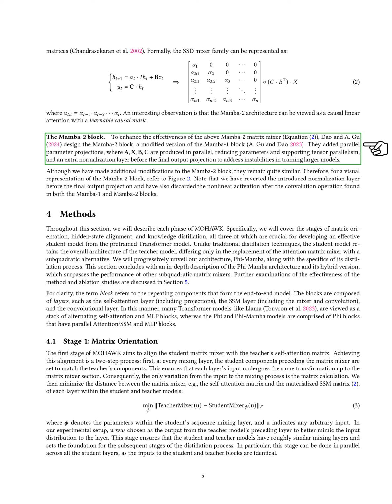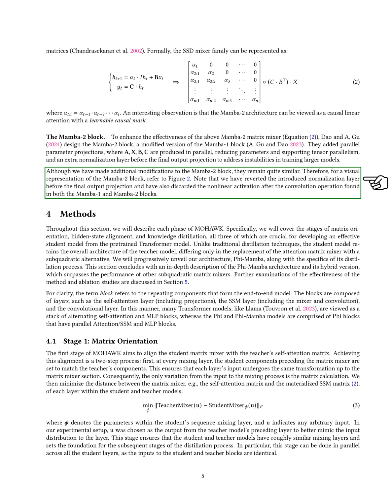To improve the Mamba 2 matrix mixer, we designed the Mamba 2 block, which modifies the previous Mamba 1 block. We introduce parallel parameter projections to reduce the number of parameters and enhance tensor parallelism, along with an additional normalization layer to stabilize training in larger models. Although we have made some changes, the Mamba 2 block remains similar to its predecessor. For a visual representation, we refer to the architecture figure, noting that we have removed the normalization layer before the final output projection and discarded the nonlinear activation after the convolution operation.